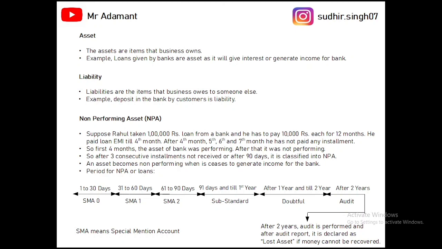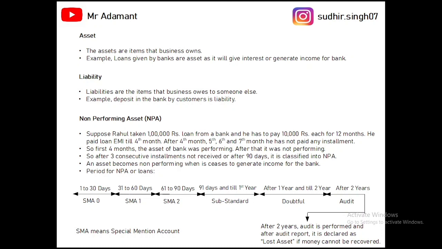Then we will discuss the liabilities. Anything the bank owes to someone else is called a liability. In that case, we will take the example of the deposit of the customer. Any customer deposits some amount in the bank. In that case, the bank has to return that deposit with the interest, whatever interest accumulated after a particular time period, the bank has to give. So that is called the liability.